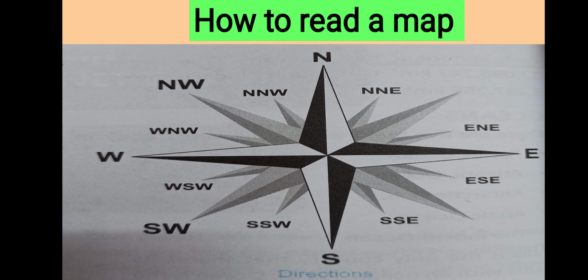Towards the right at 90 degrees is the east. You have to see all these things in the map carefully. When I am saying these things to you, you have to see where that direction is. N is used for north, S for south, E for east, and W for west. That you have to know.